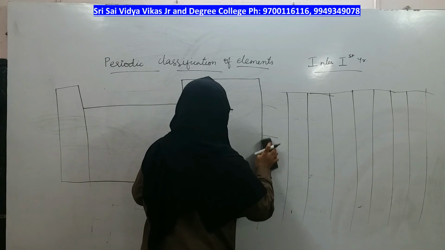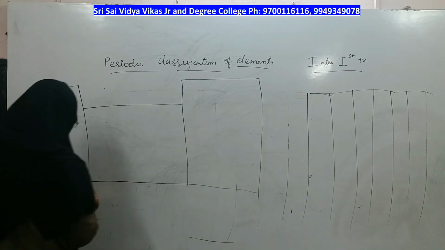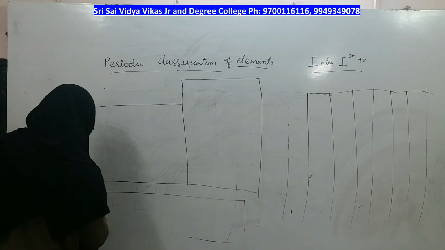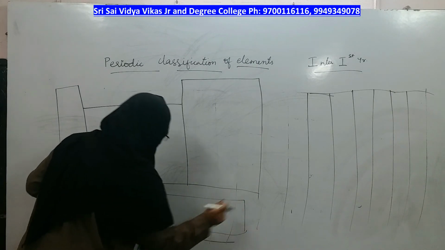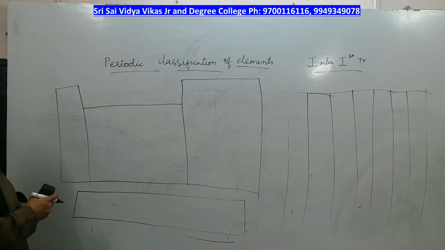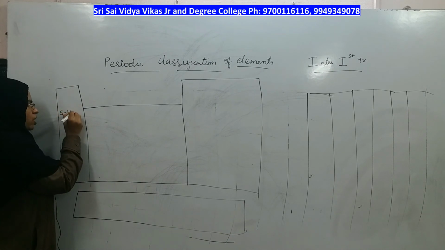Right, this is the group-wise or block-wise representation of the periodic table, and these are the 4 blocks. Extreme left side of the periodic table, the elements are called S block elements.